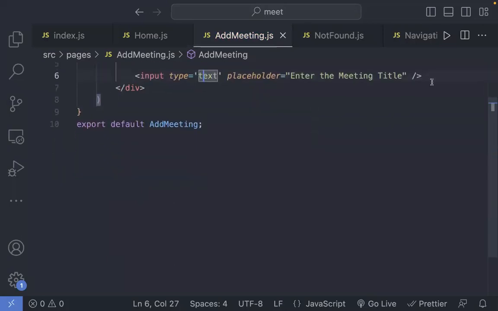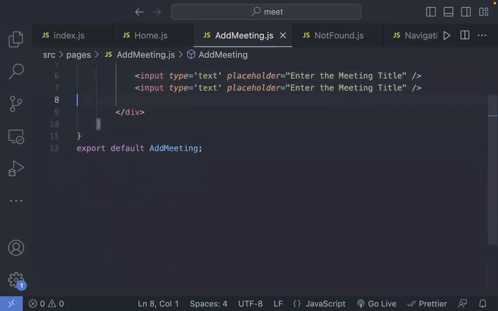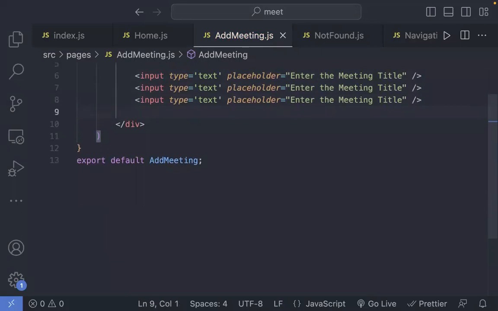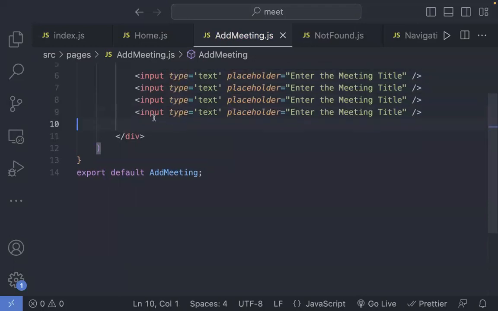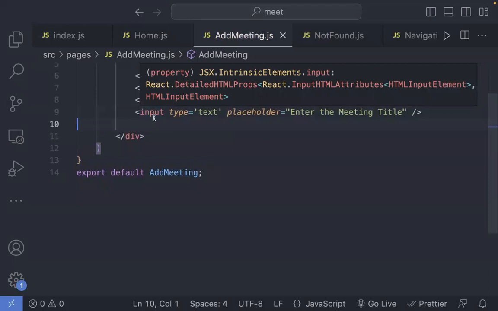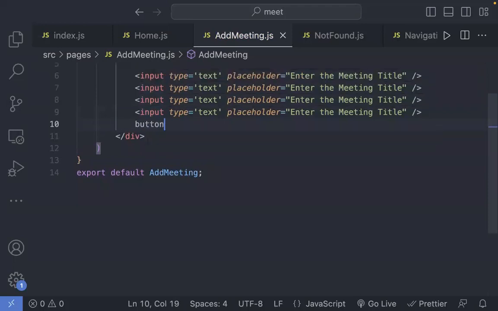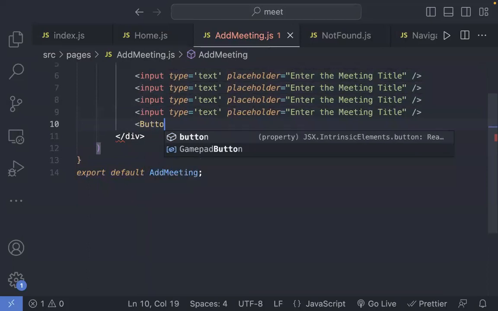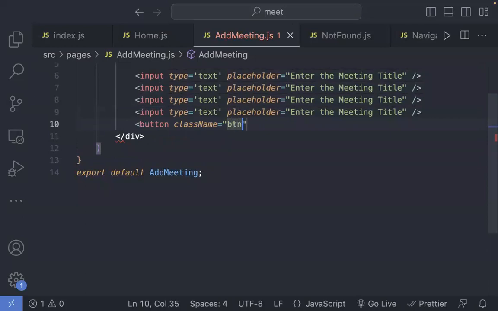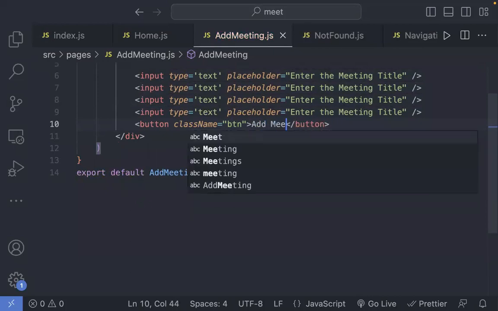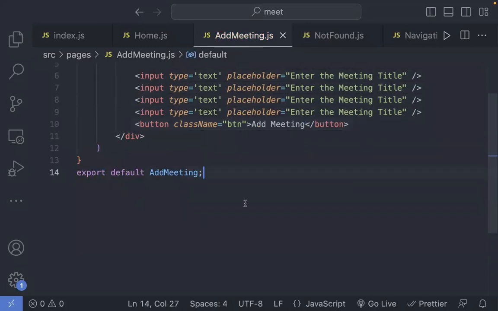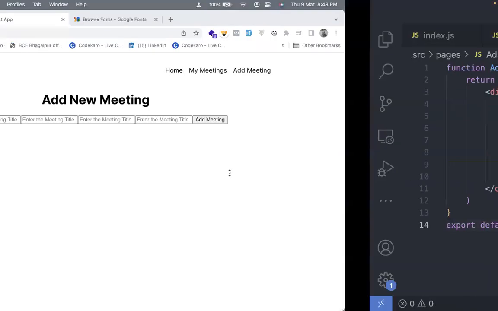I'll copy this. I need few inputs like the title. I need a description. I need a date and time as well. So I'll input date and time. And then I need the description as well. And then I need a button as well. So I'll say that I have a button as well. It should be button with a class called button. This, and I could say something else. Add new. Fine. Now inside this, let me quickly style this up.